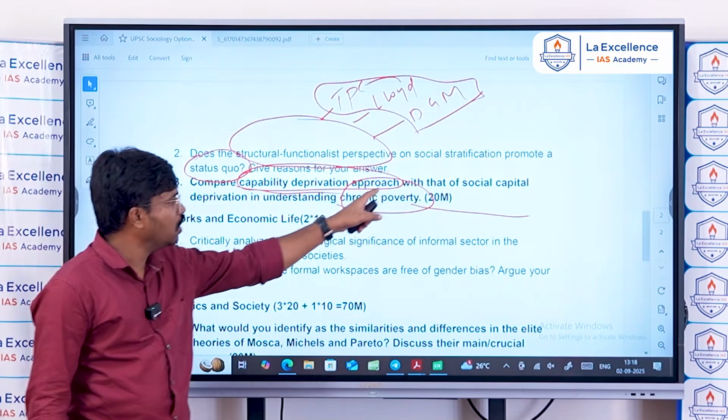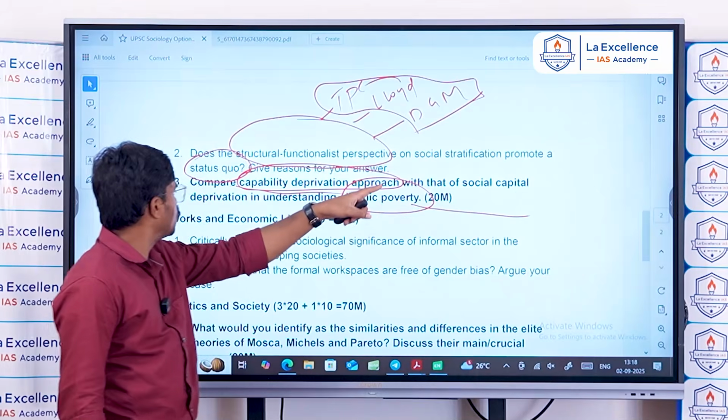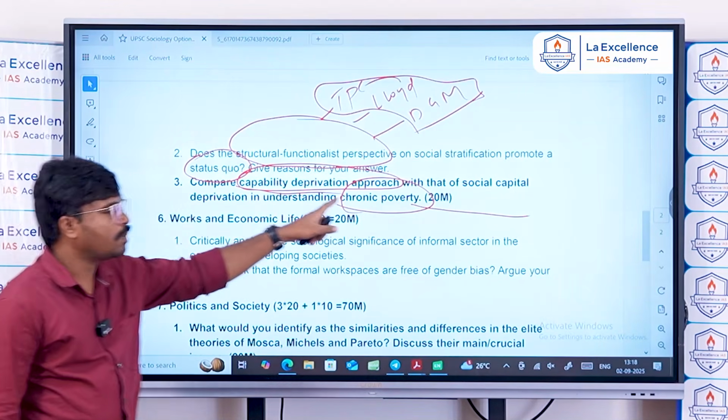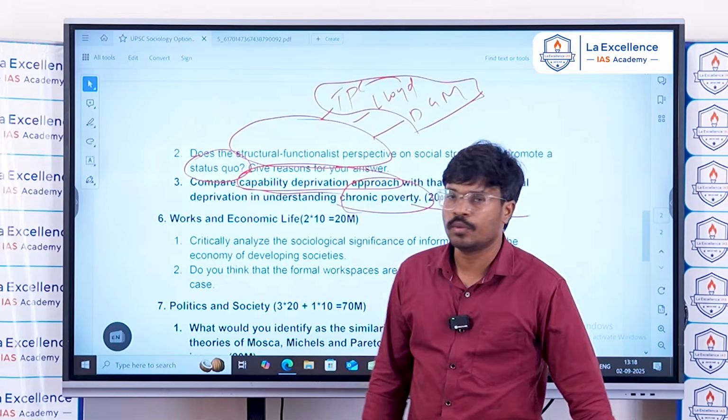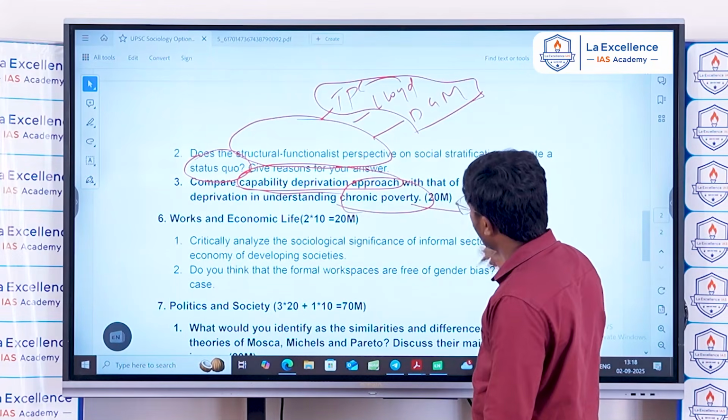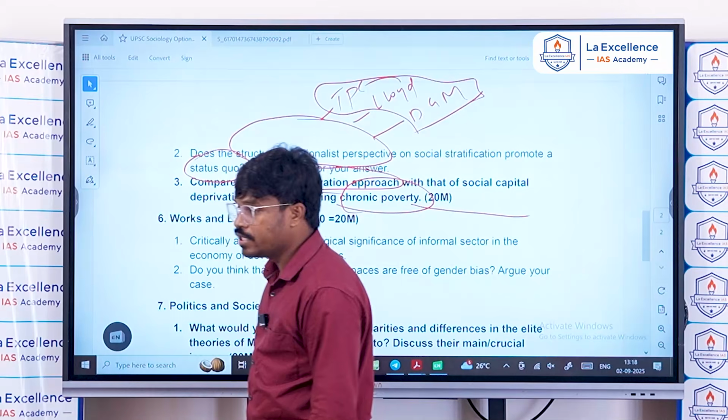And there is a relationship with social capital deprivation. For social capital deprivation, you can use Pierre Bourdieu's social capital and symbolic capital, economic capital and cultural capital.